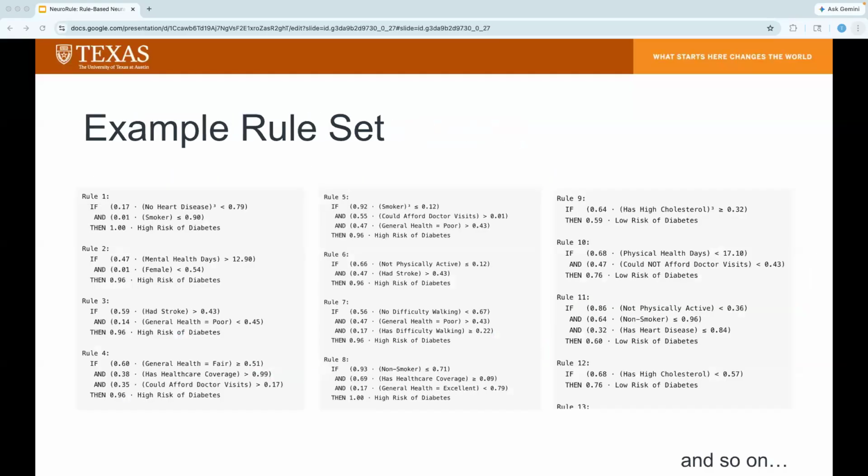So the slide shows an example rule set as a result of the distillation process. As expected, the rules follow reasonable comparisons, where conditions that indicate higher blood pressure or low physical activity often correlate with the higher risk of diabetes. One thing to note is that the rule set itself is very big. This structure in particular has about 40 rules, with each rule consisting of 3 to 4 conditions. Such a structure would be really difficult for a domain expert to effectively parse and validate, which brings up the question of how we can make the rule sets even more explainable.